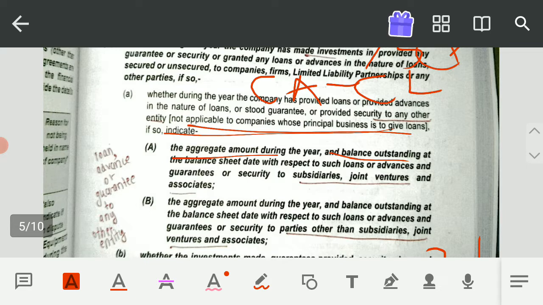But if PQR Limited is giving loans and advances or is investing or is giving any guarantee to any other party, means any third party other than its associate, other than its joint venture or subsidiary, then the aggregate amount and the balance outstanding to them should be shown separately.